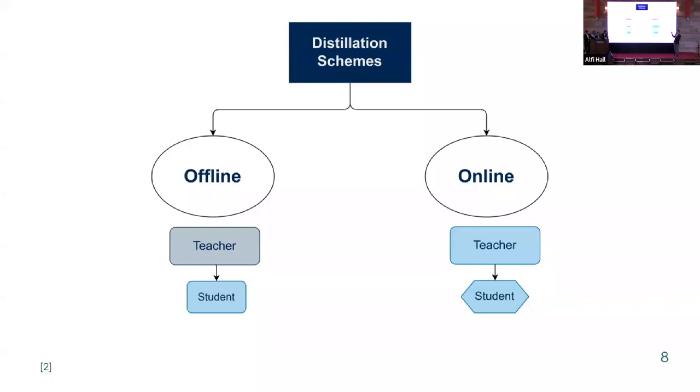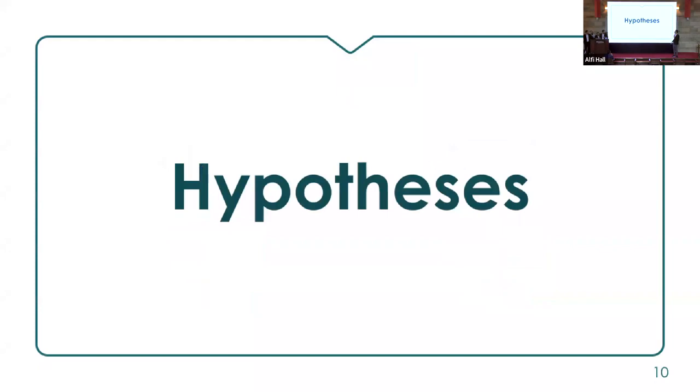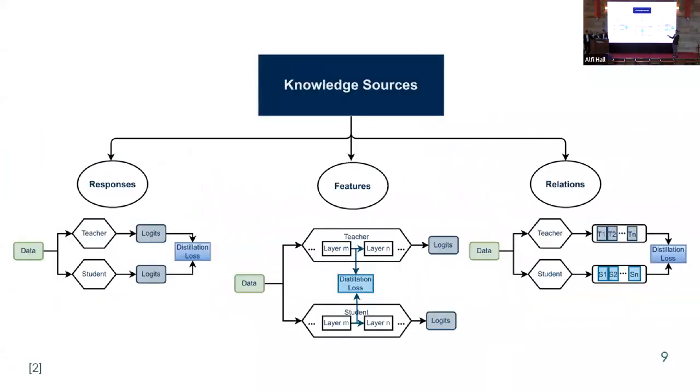The other scheme is the online method, and this is a little bit different because here we do not assume that the teacher has all the knowledge. We assume that the teacher still can improve, and the teacher and the students are being trained synchronously and simultaneously. So what are the knowledge sources?